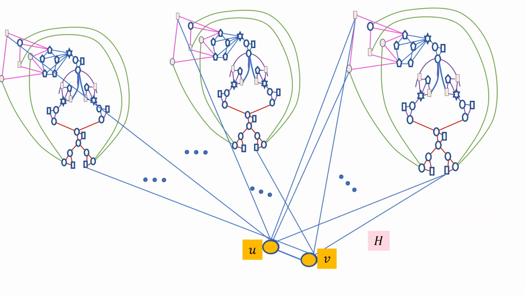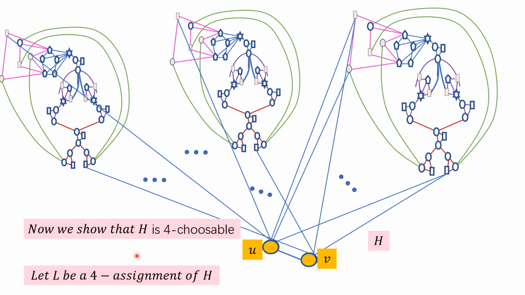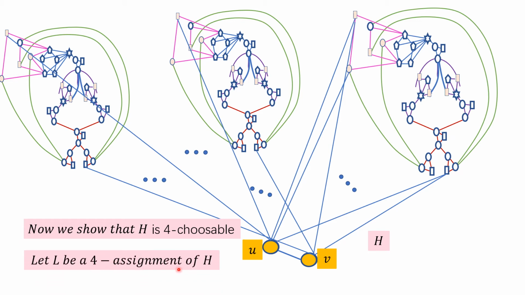It remains to show that this graph is 4 choosable. If we can show the graph is 4 choosable, then we're done. So we have a graph which is 4 choosable, but not 8-2 choosable. Right? So it remains to show this. So we assume that L is a 4-list assignment of H. We want to produce an L-coloring of this graph.